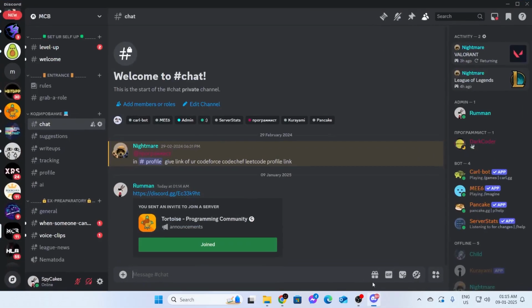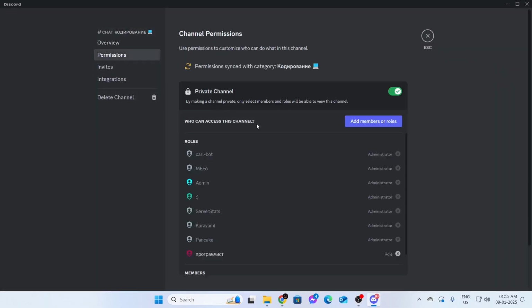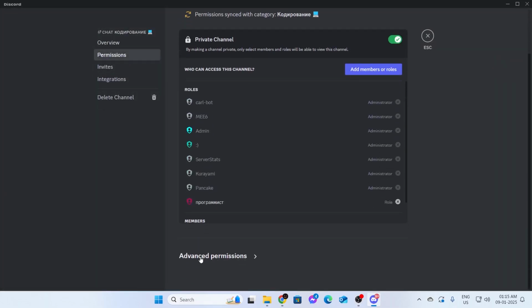At first, just go to your Discord. As you can see, it is a Discord server invite link. Now, to block this from a channel, what you need to do is just go and click on edit channel for the channel. Then from here, just go to permissions. Then go to advanced permissions at the bottom of the screen.